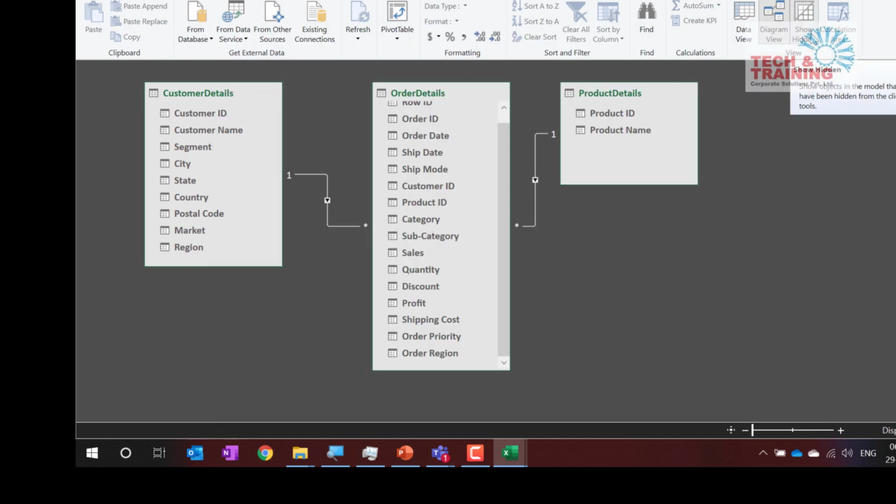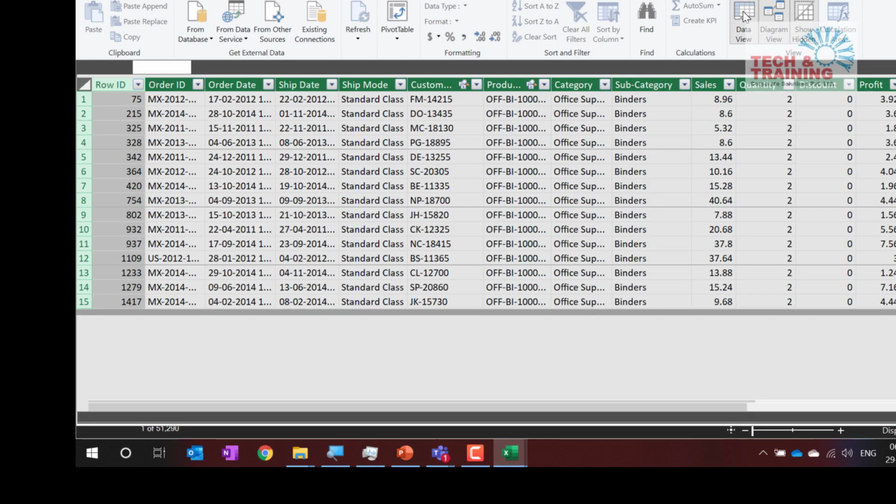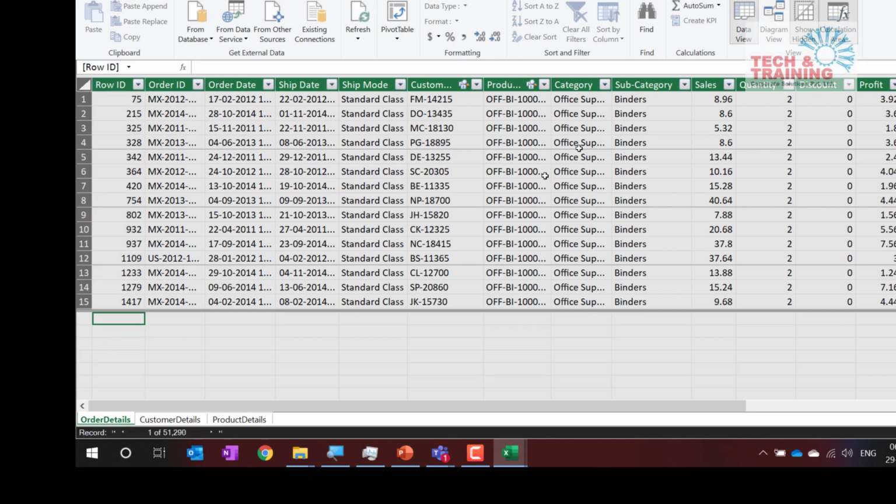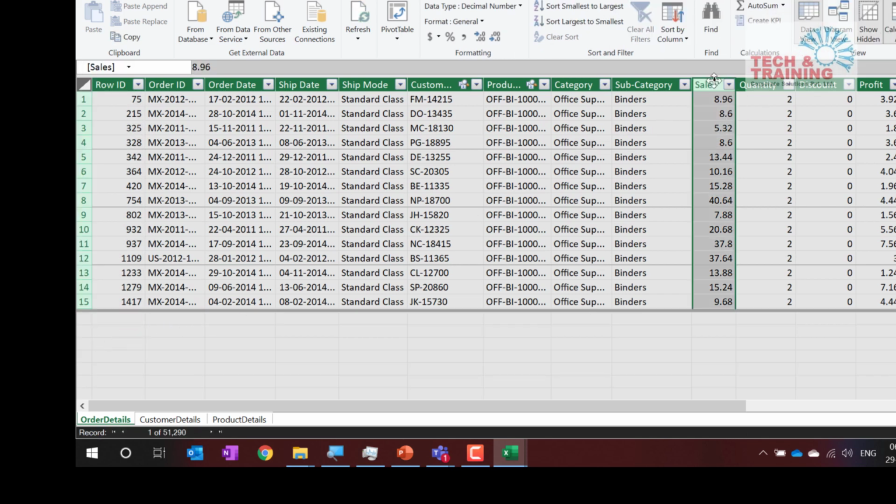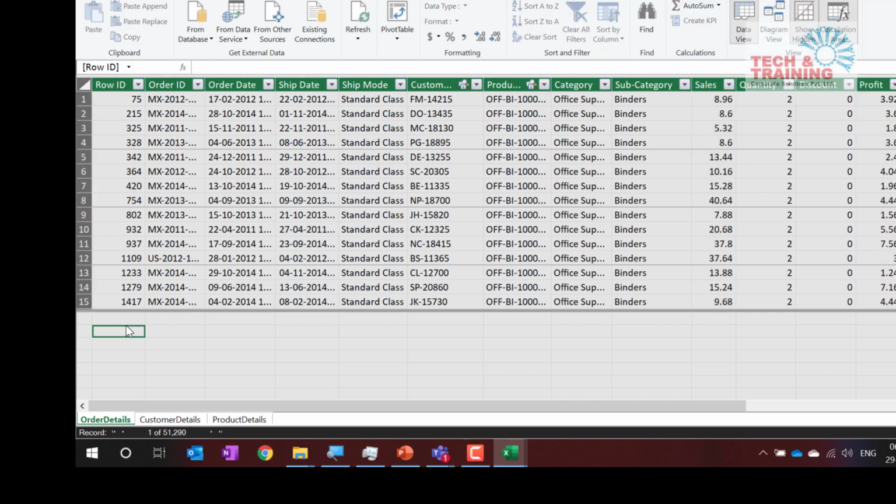Understand, friends, what we are going to do now. We have created this relationship. Now we may also want to get some summary. So I have some data here, a sales column and a profit column, right? So I would like to get the total sales and total profit. I just want to see. So this area is nothing but the calculation area that you have.